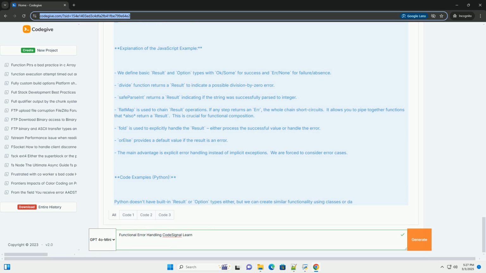Explanation of the JavaScript example. We define basic Result and Option types with Ok/Some for success and Error/None for failure/absence. The divide function returns a Result to indicate a possible division by 0 error. The safeParseInt function returns a Result indicating if the string was successfully parsed to an integer.